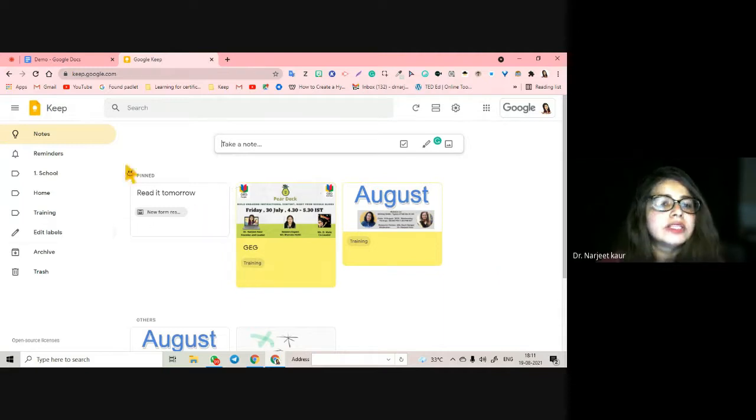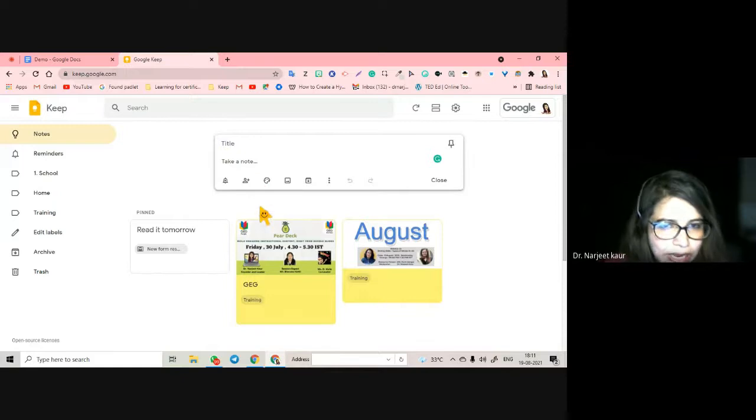This page means the notes page. Here you can start taking your note. You will see that when I start to take a note, automatically my cursor is taken to the body of the note and not the title. What is Google Keep used for? Google Keep is used for making notes, for setting reminders, and for labeling your reminders basically. So it remembers these things for you. Very efficient and very underutilized tool by teachers. You should use this extensively.